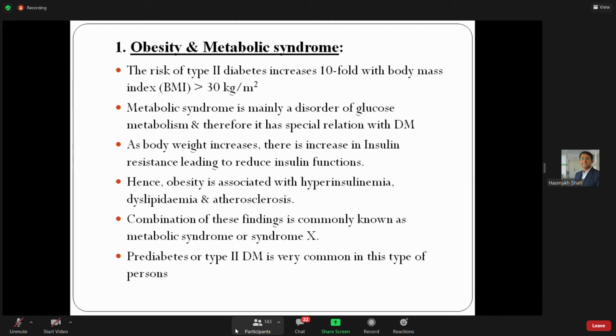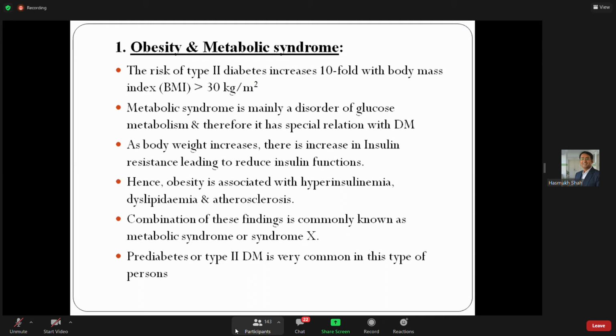Then you eat too much, again you become overweight. In this way you develop a positive feedback mechanism, and from 60 kg you become 62, 64, 66, 68, 72, and you become obese, because you feel more hungry and keep eating, and within a few years you develop obesity.